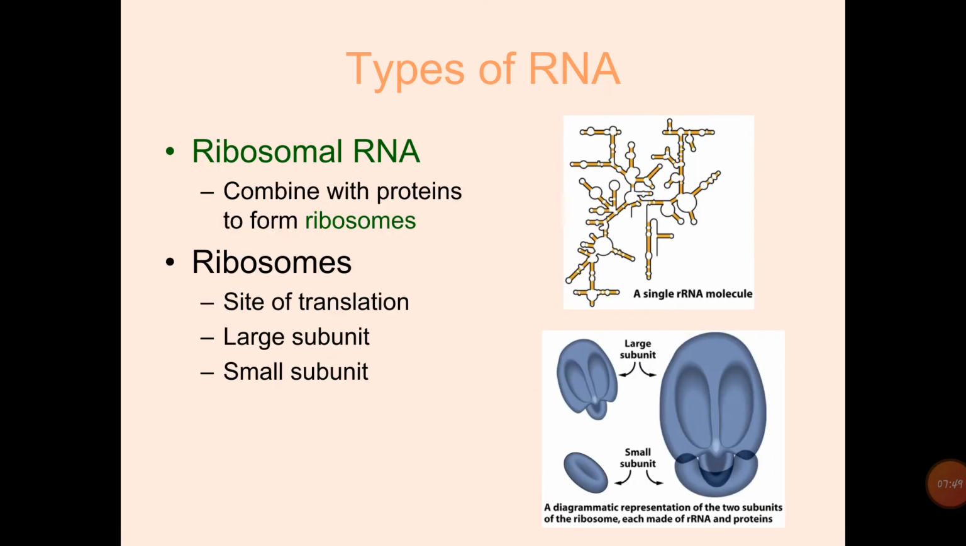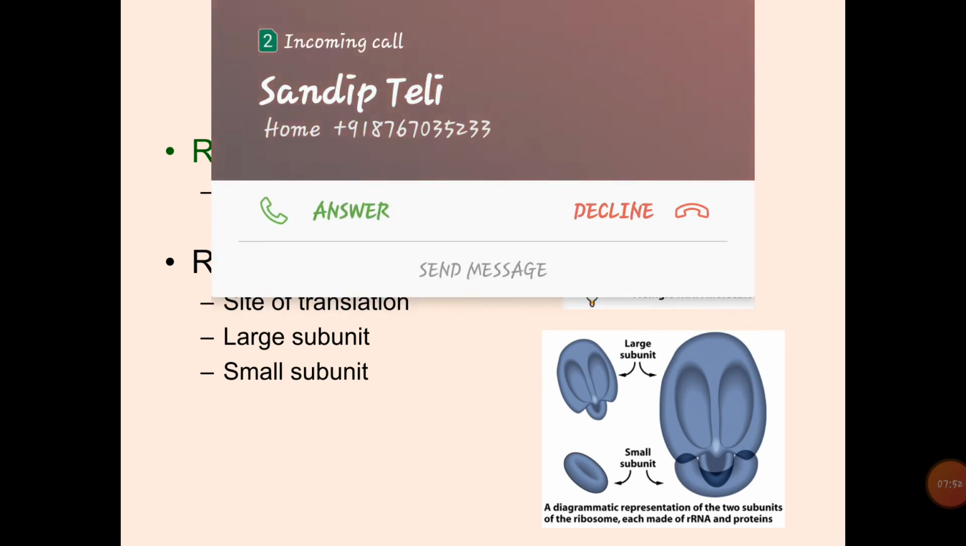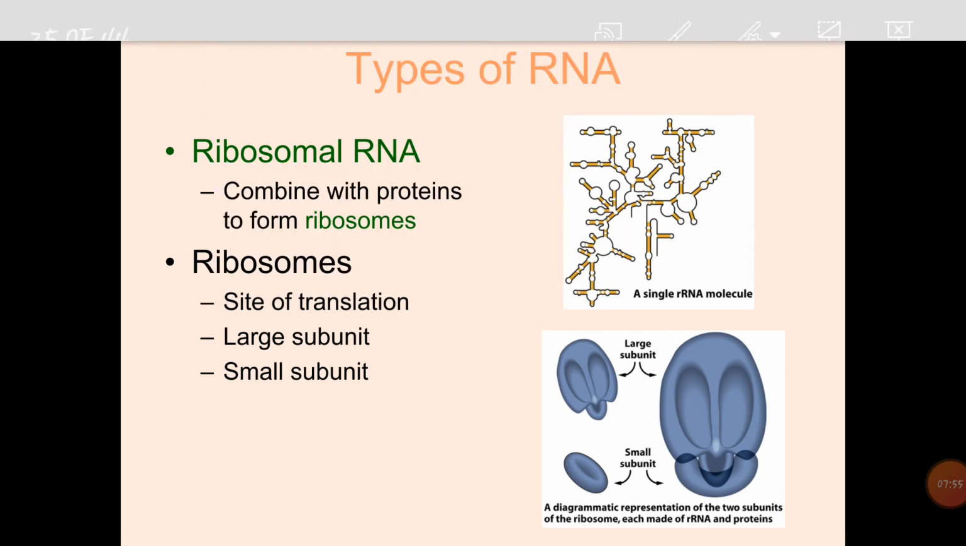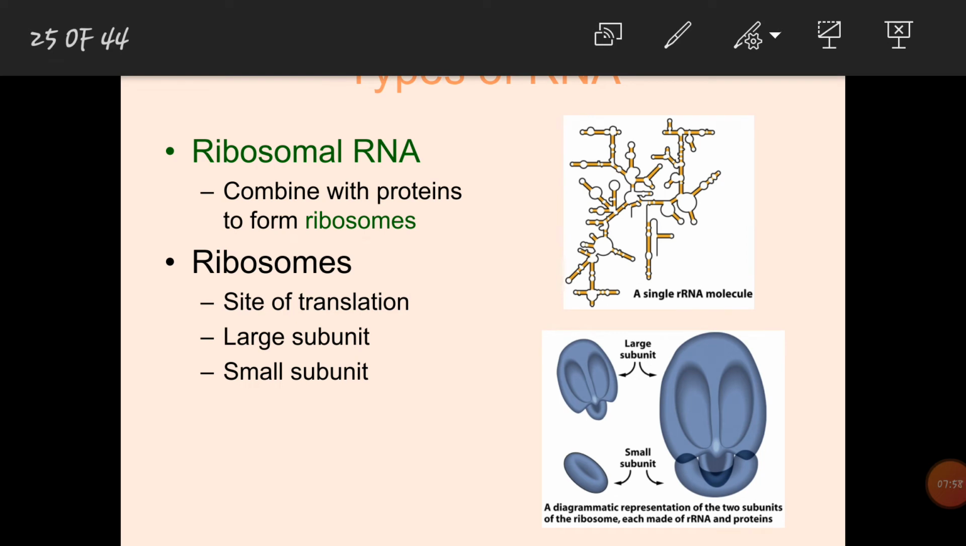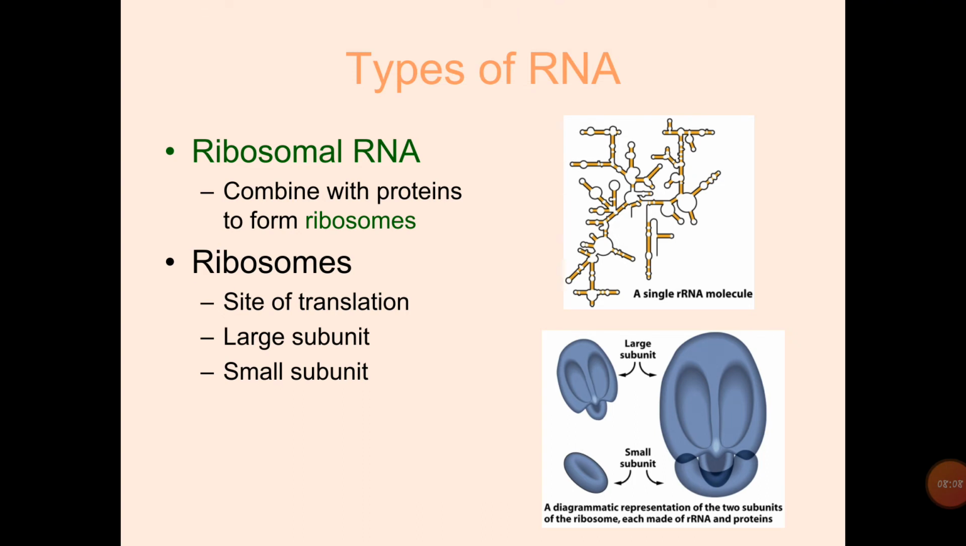Then rRNA, ribosomal RNA, combines with proteins to form the ribosome. Ribosomes are the site of translation. A ribosome has a large subunit and a small subunit. Here we can see a single rRNA molecule, and the large subunit and small subunit of the ribosome.